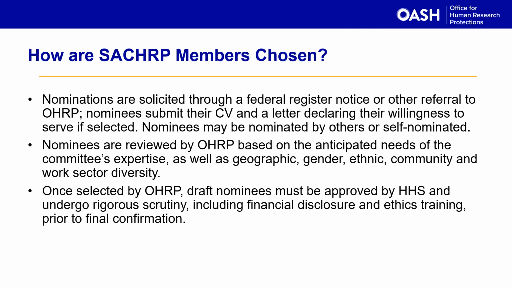How are SACHRP members chosen? Nominations are solicited through a Federal Register notice or other referral to OHRP. Nominees submit their CV and a letter declaring their willingness to serve if selected. Nominees may be nominated by others or self-nominated. Nominees are reviewed by OHRP based on the anticipated needs of the community's expertise, as well as geographic, gender, ethnic, community, and work sector diversity. Once selected by OHRP, draft nominees must then be approved by HHS and undergo rigorous scrutiny, including financial disclosure and ethics training prior to final confirmation.